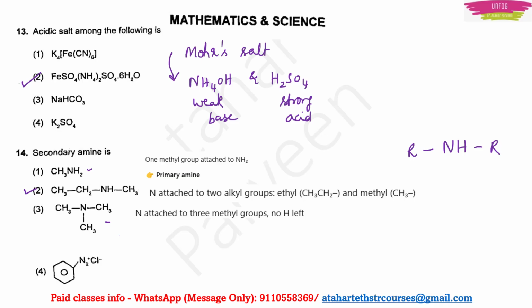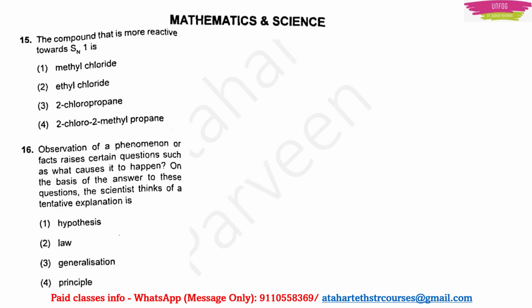Okay. Next, question number 15. The compound that is more reactive towards SN1 is. So this SN1 reaction means it is a reaction which is having more stable carbocation.